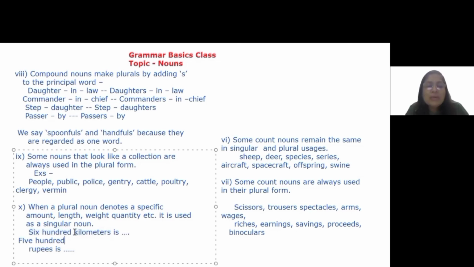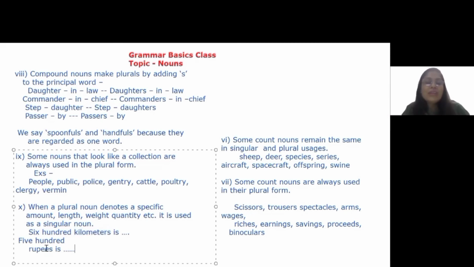So the word that I'm making use of here, kilometers, is a plural. But I will not say kilometers are. I can say kilometers are when I'm using kilometers by itself. But when I put these kilometers in a specific quantity, then I use it as a singular noun.